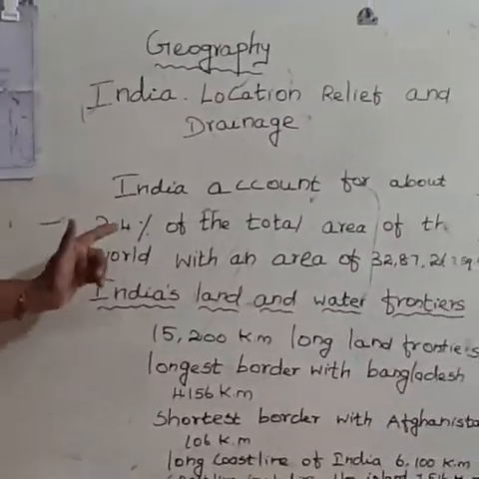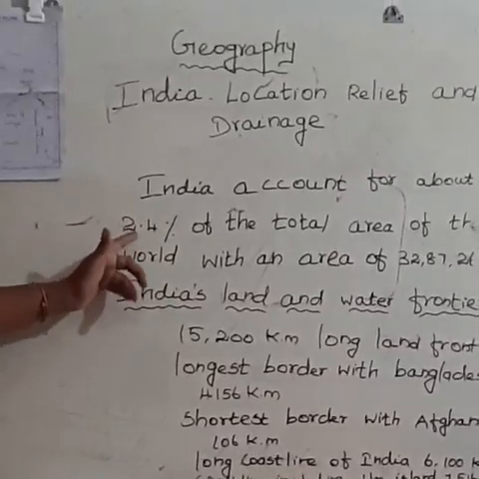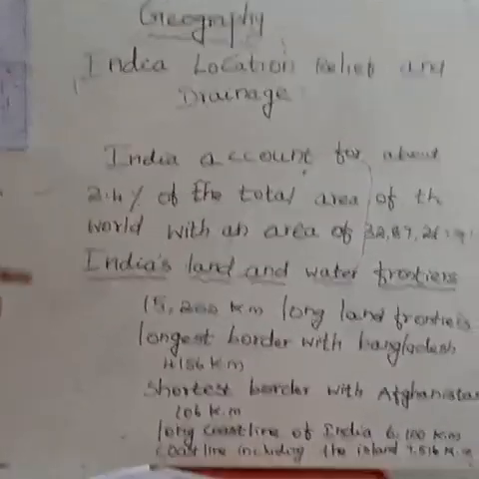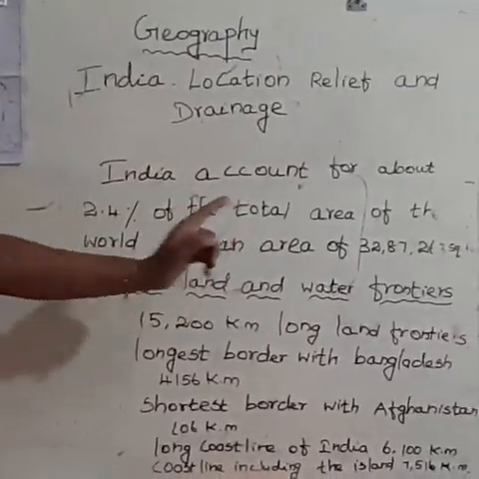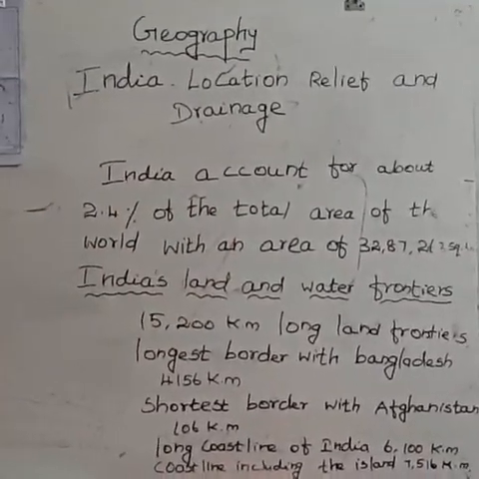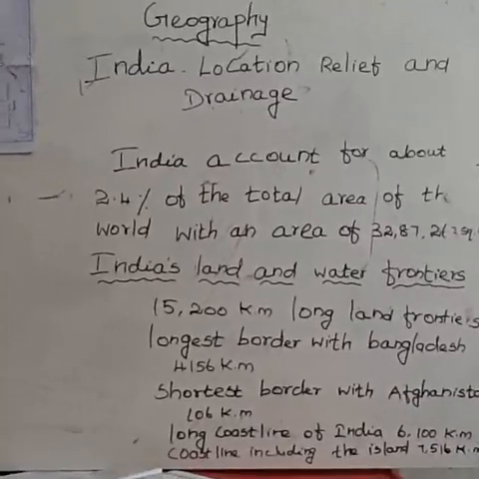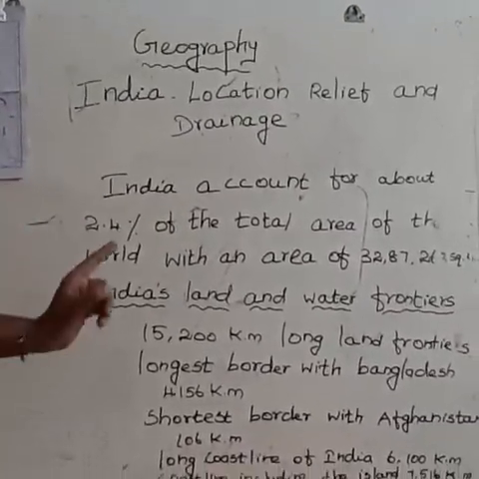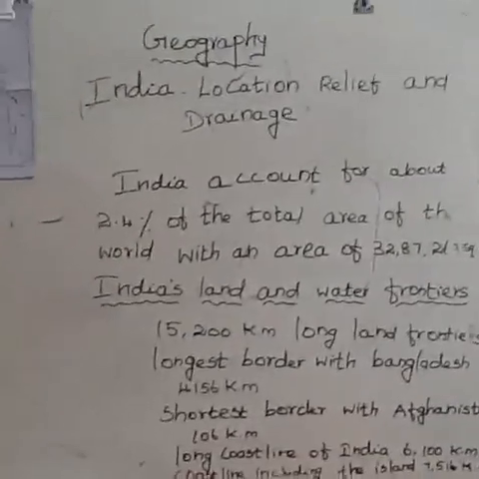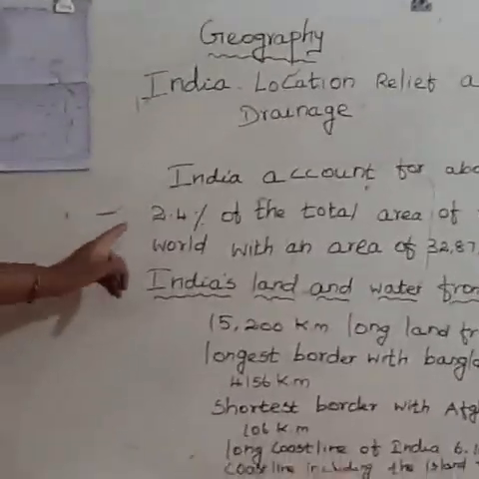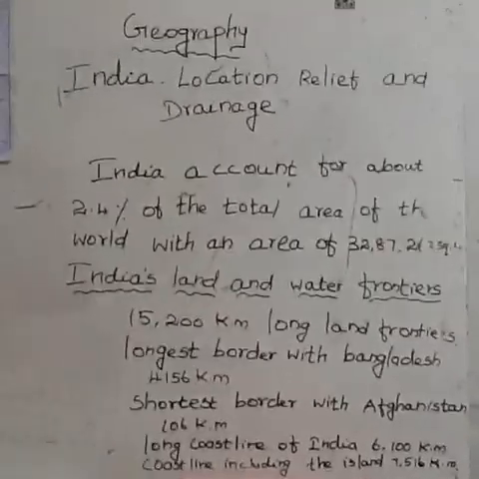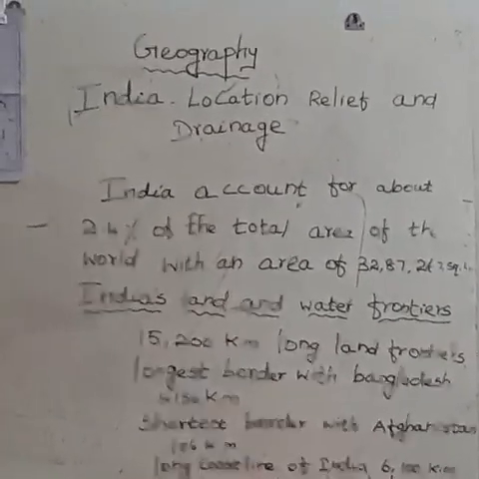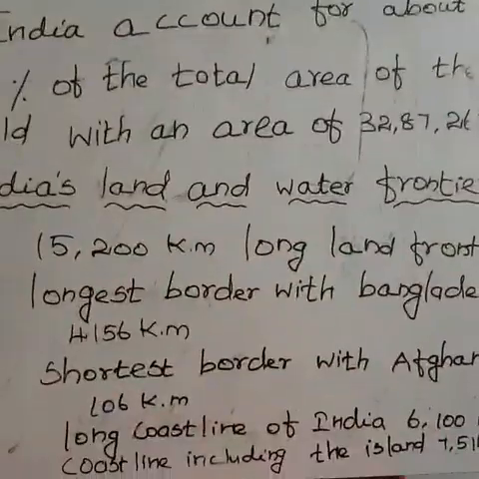India accounts for about 2.4% of the total area of the world. The area of India is 32,87,263 square kilometers. The world's total land area percentage for India is 2.4%.